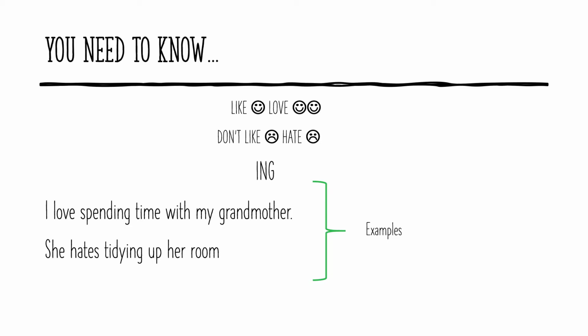Okay, so look at the examples. Number 1 says, I love spending time with my grandmother. And the second example says, she hates tidying up her room. Okay, so in this case, we have the subject I, then the verb love, and the main verb, the action, spending, with the ing form. And in the other case, we have the pronoun she, the verb hates, and then we have the main verb, the action with the ing form, tidying.